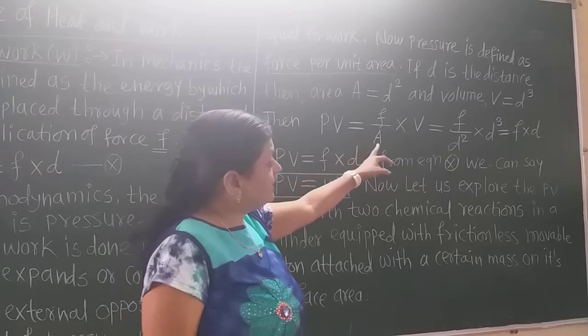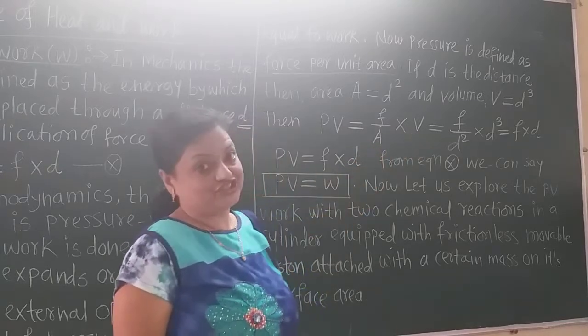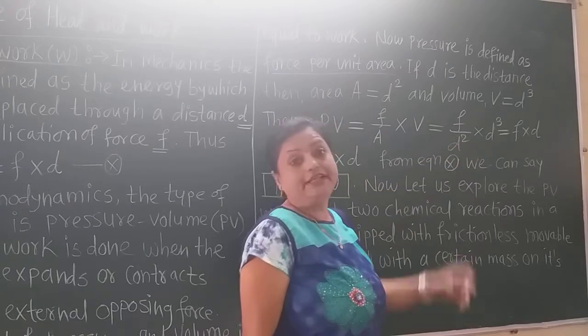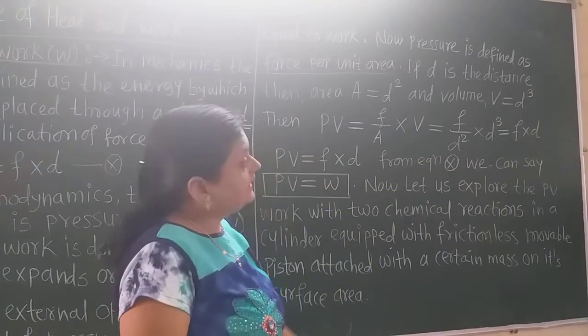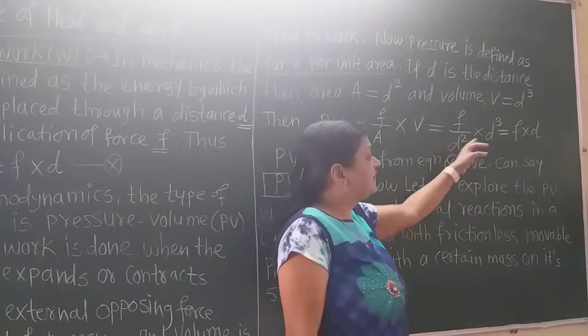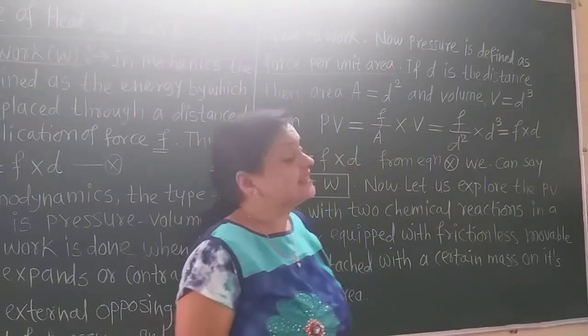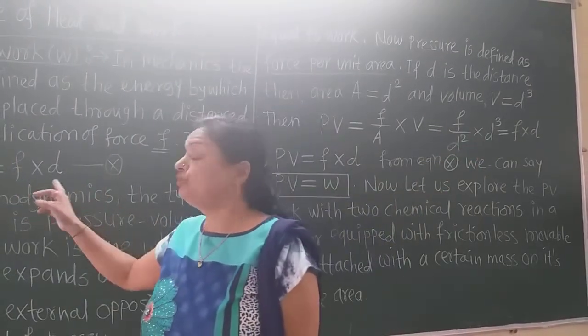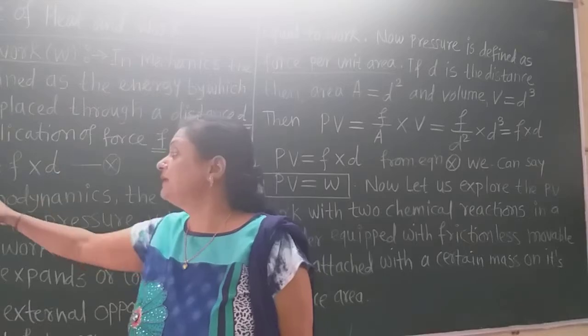Now substitute the values of A and V in this equation. So F divided by d square into d cube. As d square cancels, only F into d is remaining. But what is F into d? Force into distance, that is nothing but the work.